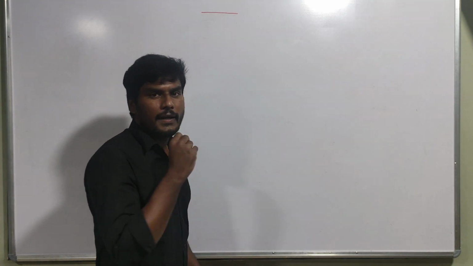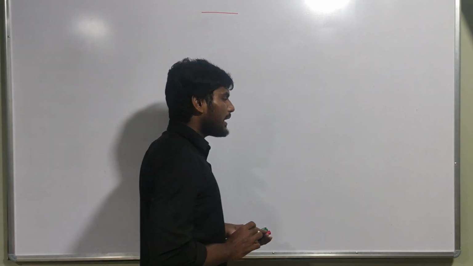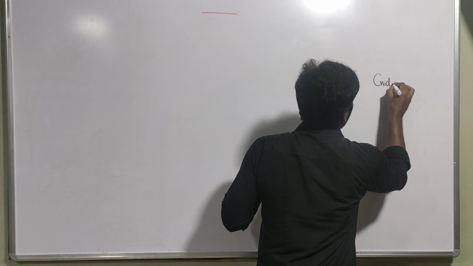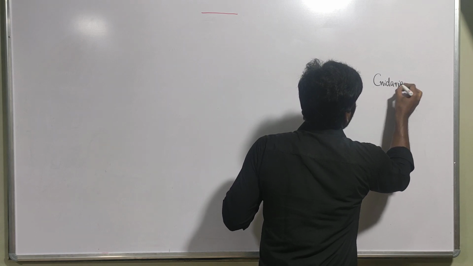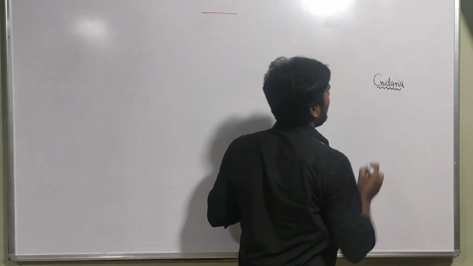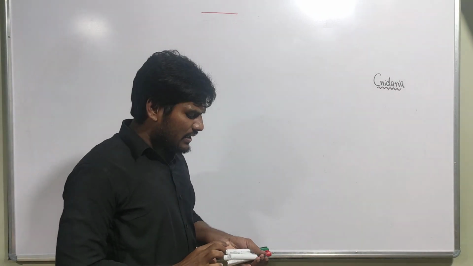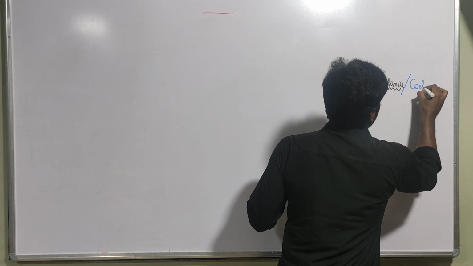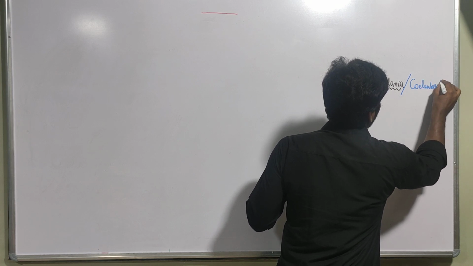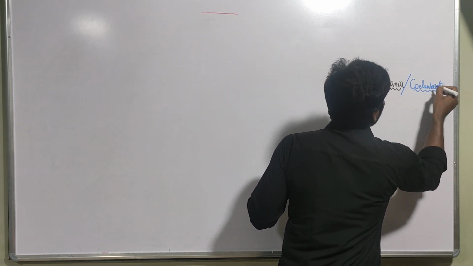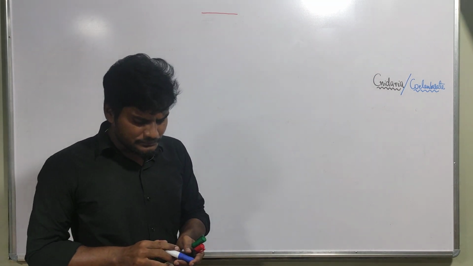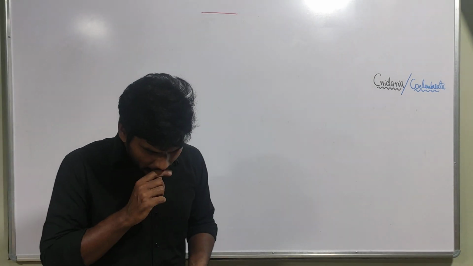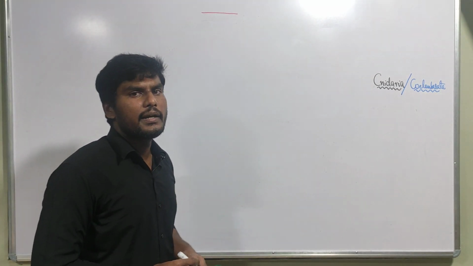Now let's see the second phylum. What is the second phylum? The second phylum is Cnidaria. Actually, previously this phylum was called Coelenterata. Two names, both are the same, Coelenterata or Cnidaria. Fine. Now let's see about this Cnidaria.